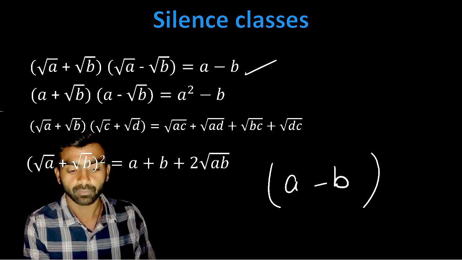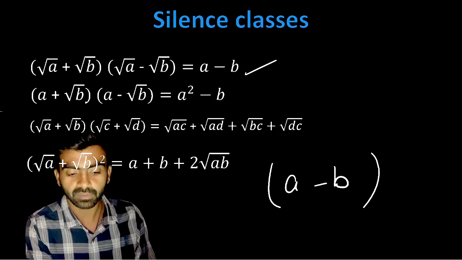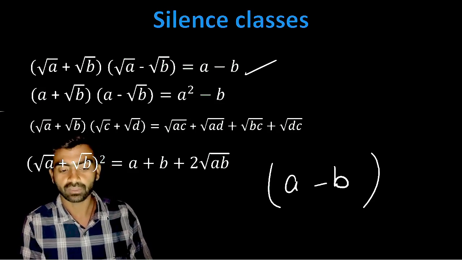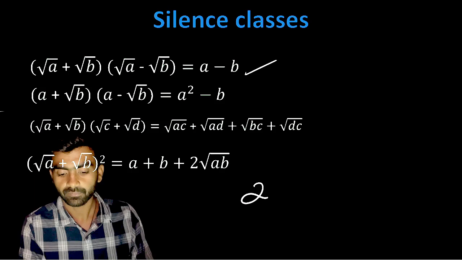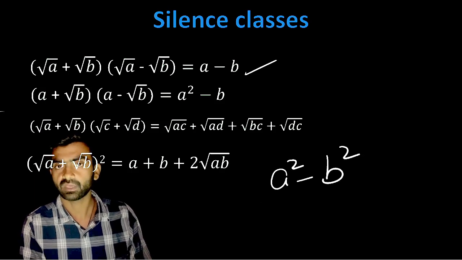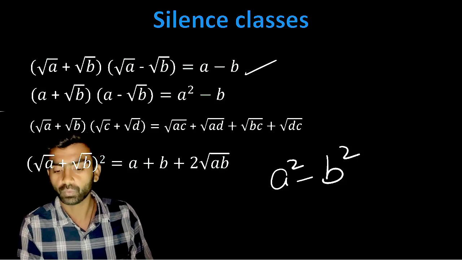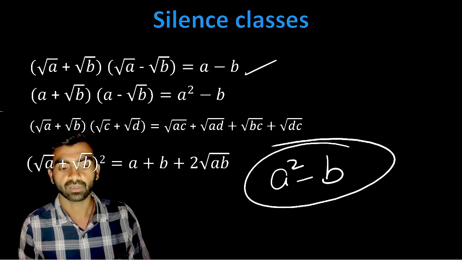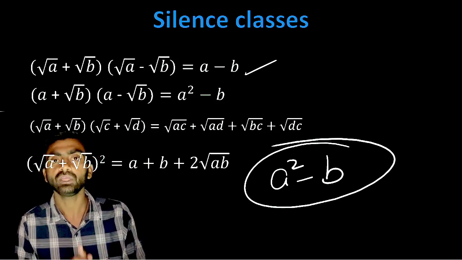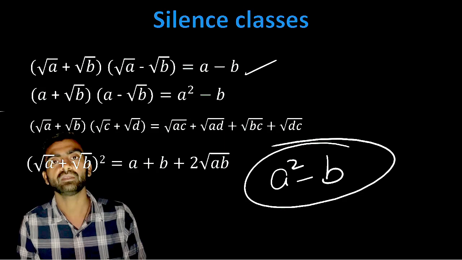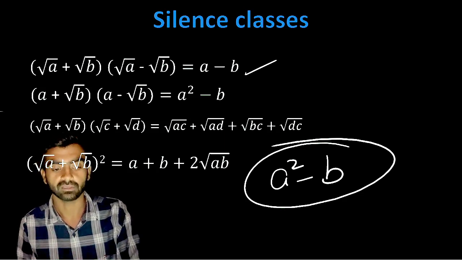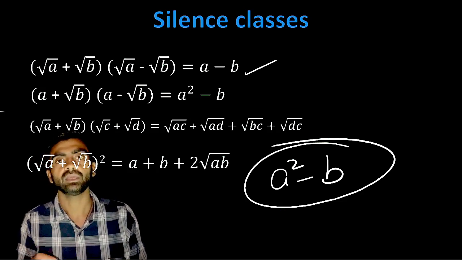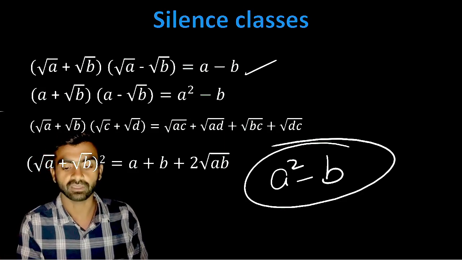Now, a plus root b times a minus root b: over here you can check, it is a square minus b, because a is squared and b is under the root, so the square and root cancel each other, so it becomes a square minus b. These are the old concepts we know, that a square minus b square is equal to a plus b times a minus b. It is the same concept, but the root is here, so root and square cut each other, and that's why it is written like this.